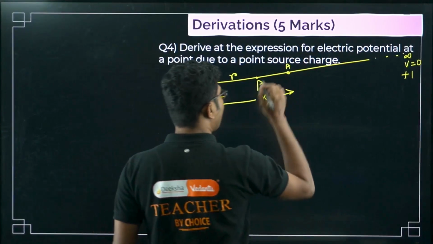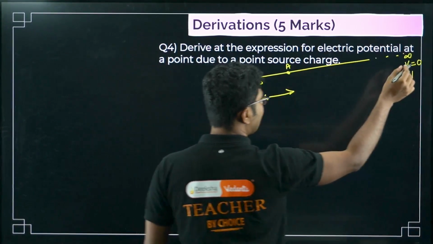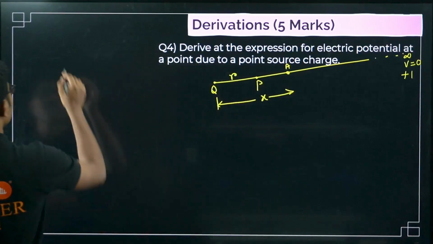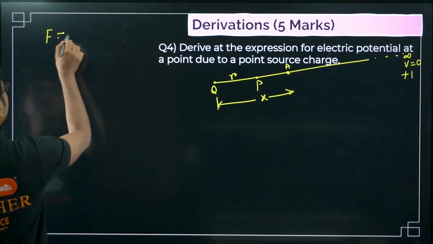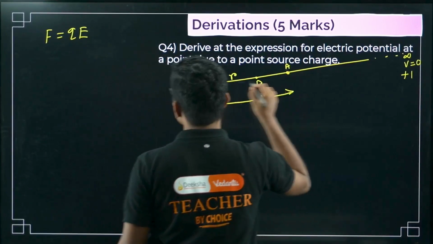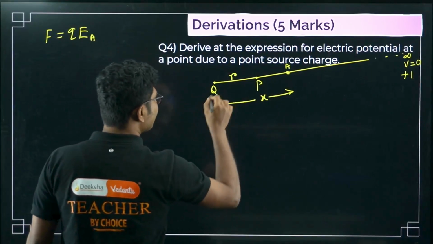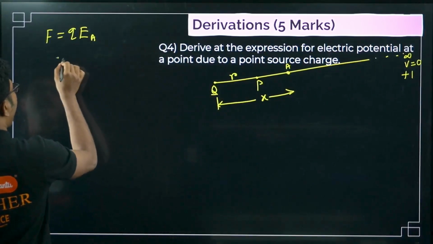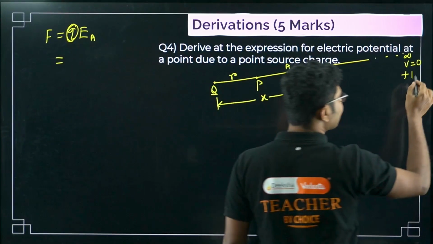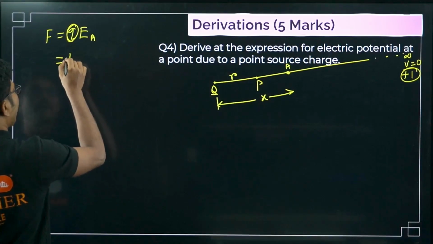Now, what is the force acting on this charge when it has started at infinity and reached point A? The force acting on the charge is equal to Q into E, that is, Q into EA. What is this charge? It is the test charge, right? The test charge was +1, so we will put 1 here.